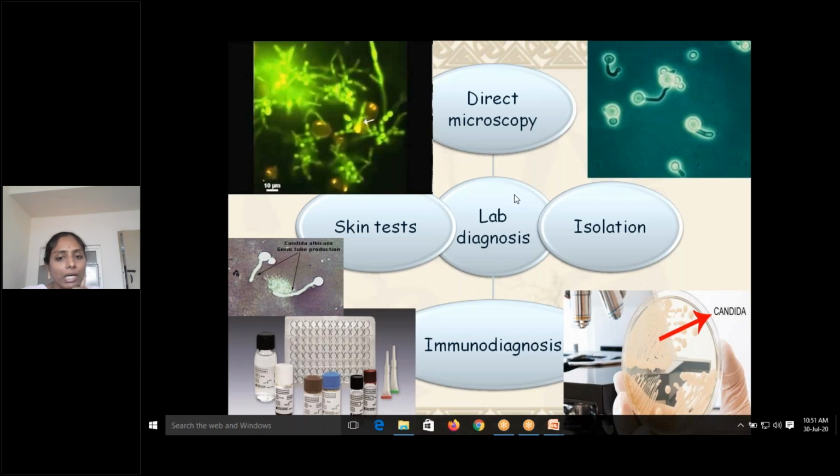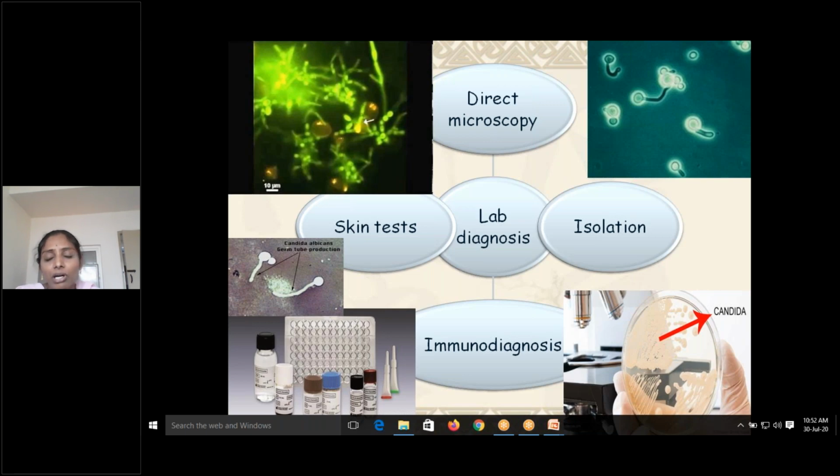All these antifungal agents usually have their own side effects. So without proper diagnosis, you can't just start the treatment. So proper diagnosis, especially microbiological diagnosis, is very important for fungal infections to be treated. So laboratory diagnosis can be by direct microscopy.